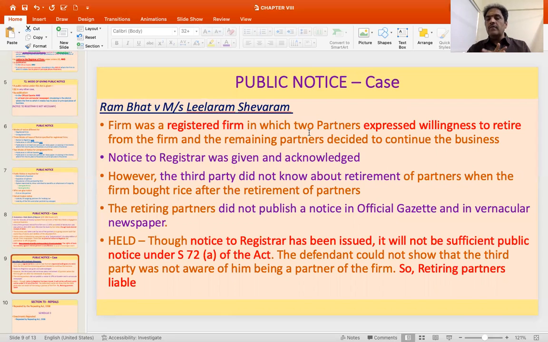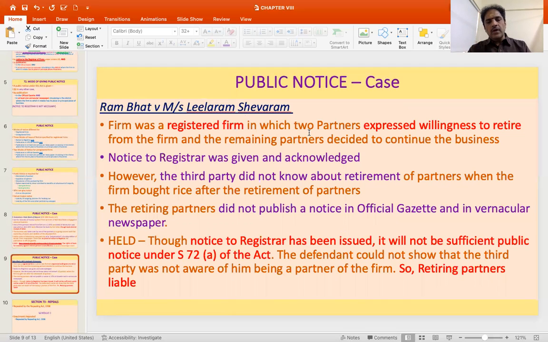So here the notice was given to the registrar and it has been acknowledged also. However, the third party who was interacting with this firm did not know about the retirement of the partners when the firm bought rice from the partner after the retirement of these two partners. The problem in this particular case is he has only given a notice to the registrar, but he has not published a notice in the official gazette, and he has also not given a notice in a vernacular newspaper in the district where the place of business or the principal place of business is located. So he was held liable.